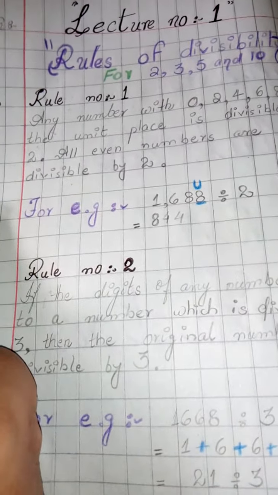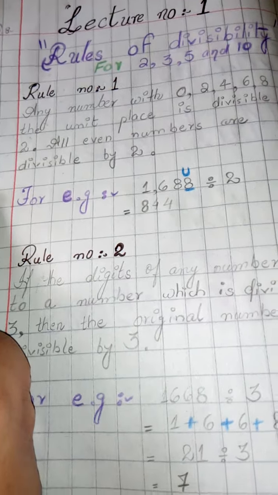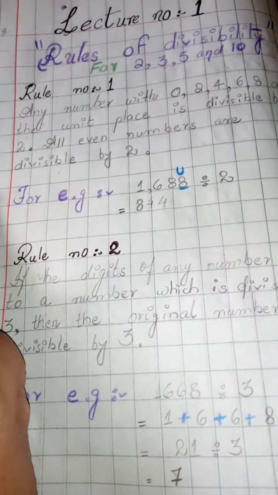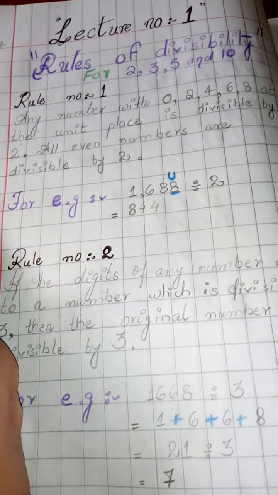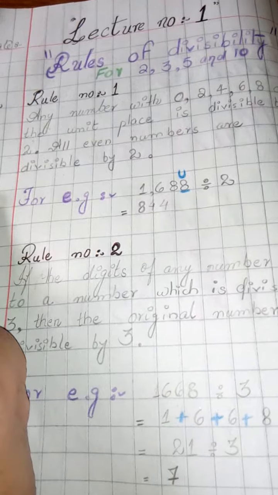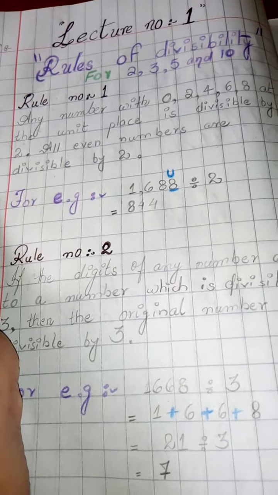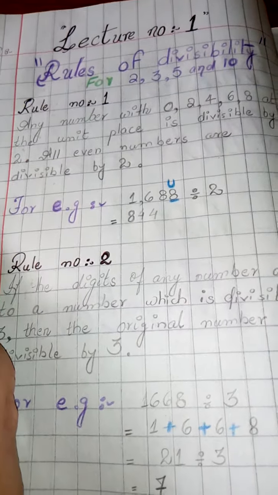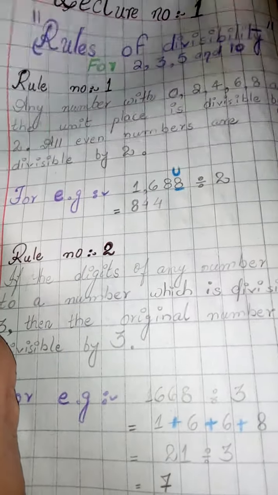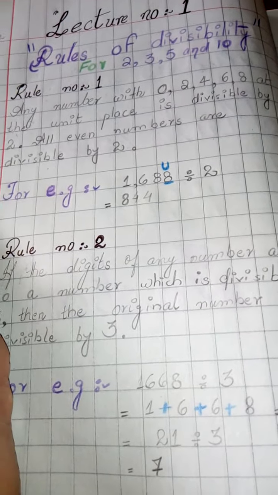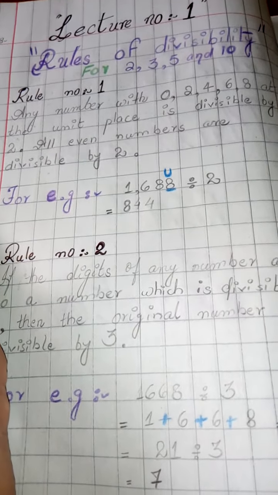Then you have to start writing the rules one by one. Make sure that these rules are written very neatly in your copies. I have shared the pictures also, and the same rules are present in your PPT presentations as well. So you can copy from there if you have any difficulty writing from here. Okay, then the heading must be there with the help of any colors. You can use dark colors. The example will be shared and the rule will be written with the pencil.